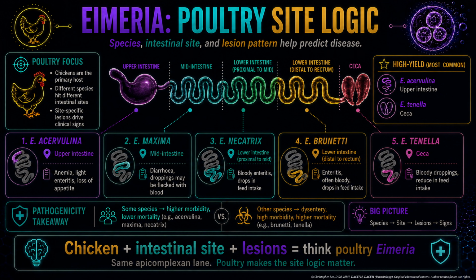Poultry Eimeria can get complicated quickly. Eimeria acervulina is classically upper intestine and is one of the more common species. Eimeria maxima is more mid-intestinal. Eimeria necatrix is associated with major lesions in the proximal to mid-small intestine, while the sexual phase is completed in the ceca. Eimeria brunetti extends into the more distal intestinal regions, including the lower small intestine and rectal or cloacal areas. Eimeria tenella is the classic cecal species.